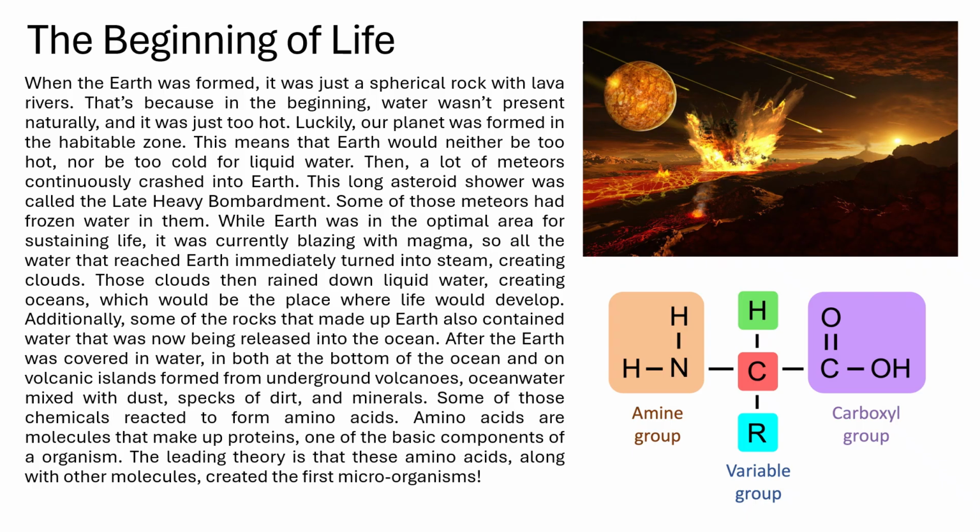Some of those meteors had frozen water in them. While Earth was in the optimal area for sustaining life, it was currently blazing with magma, so all the water that reached Earth at that time immediately turned into steam, creating clouds. Those clouds then rained down liquid water, creating oceans, which would be the place where life would develop. Additionally, some of the rocks that made up Earth also contained water that was now being released into the ocean.